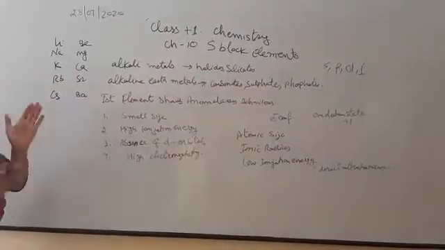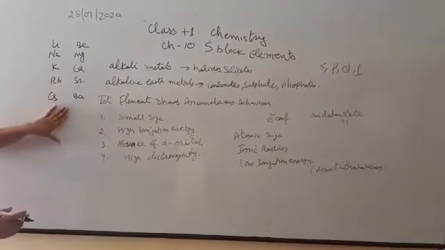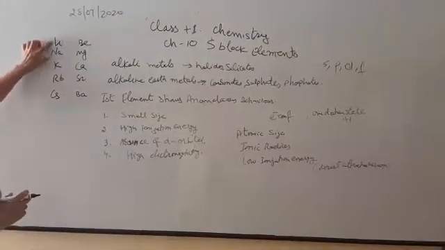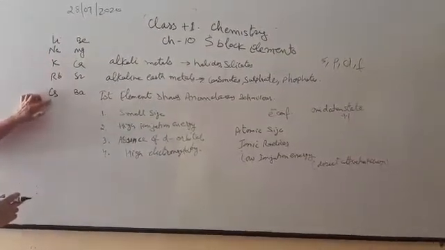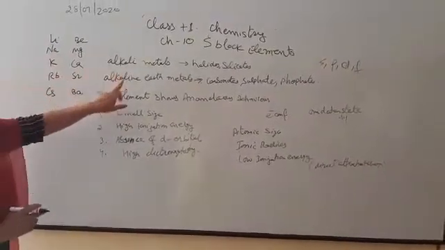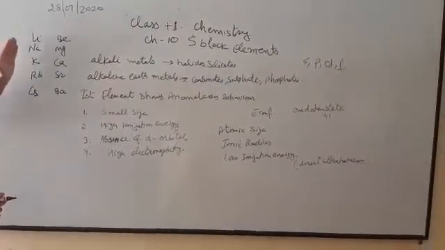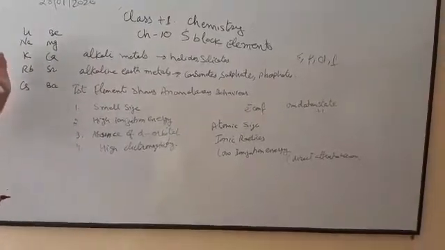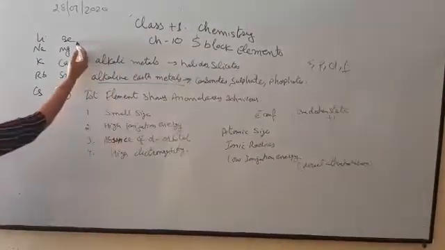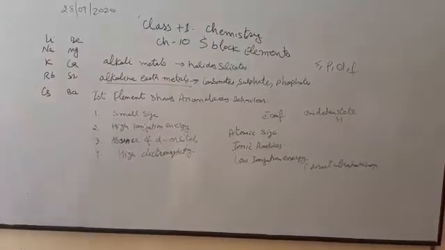In the periodic table, on your extreme left hand side, 2 lines are there. These are the S block elements, in which the last electron is present in the S shell. They are divided into 2 groups: alkali metals and alkaline earth metals. The first line, starting from lithium, sodium, potassium, rubidium and cesium, is known as the alkali metals. The second line, beryllium, magnesium, calcium, strontium and barium, is known as the alkaline earth metals.